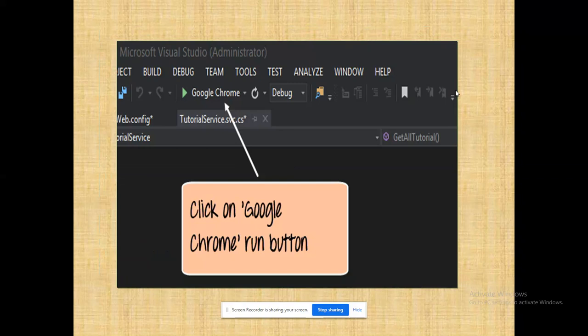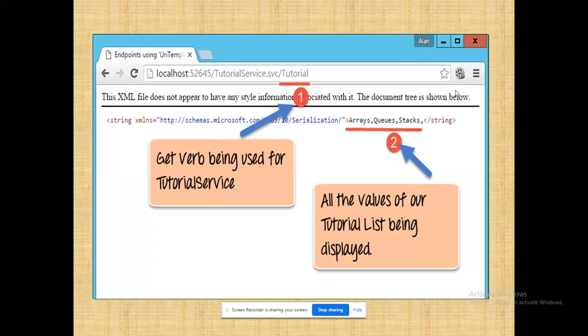That green color play button is enabled with Google Chrome, which has been set as the default one, right? But my advice is, whenever you work with Microsoft Visual Studio, use the Edge browser, which is mapped and doesn't throw any exception. Even if you have errors, they will be reflected directly in the browser, so it can understand and convey what went wrong. But Google Chrome won't tell you, because it is open source and will not communicate properly with Visual Studio, right? But anyway, this demonstration was running on Chrome.